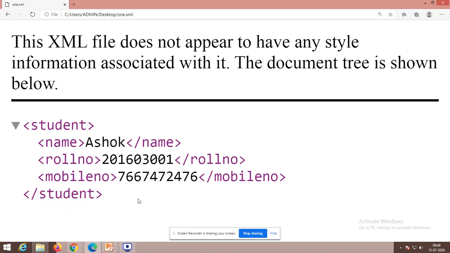Ultimate use of XML parsers are not only to execute this file, not only to display this file, right? Even I could able to manipulate this data. I could be able to add one more field, for example, name, roll number, mobile number. I am going to add one more tag, for example, parent contact.